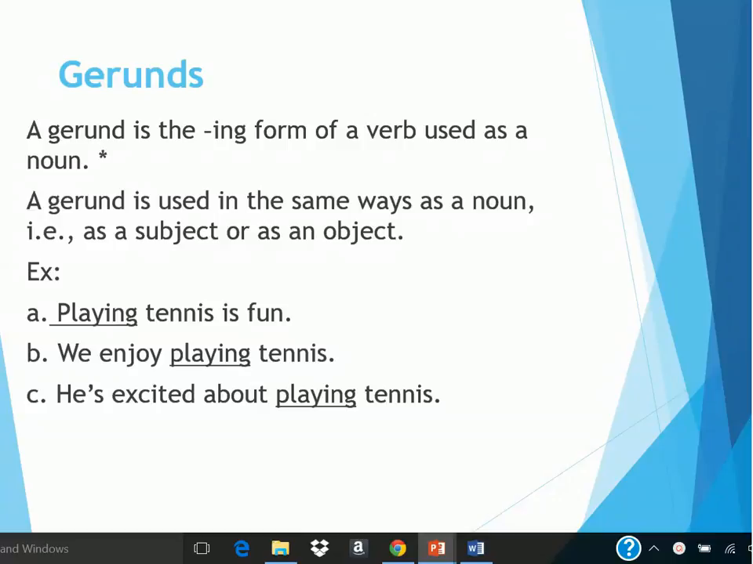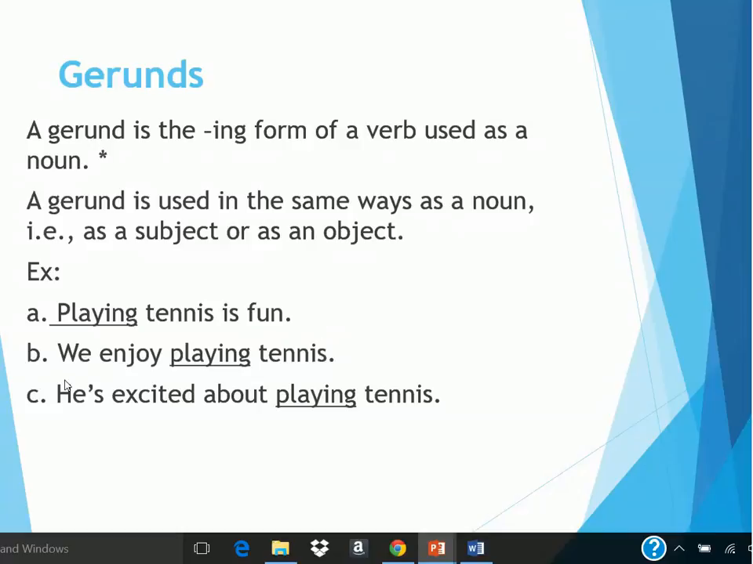A gerund is used in the same way as a noun, for example, as a subject or as an object. Playing tennis is fun. Playing tennis here is the subject of my sentence. This is very different from the present progressive. For instance, if I say Bob and Ann are playing tennis, that's the present progressive, and the subject would be Bob and Ann. Here it is not. Here the gerund is acting as the subject of my sentence.